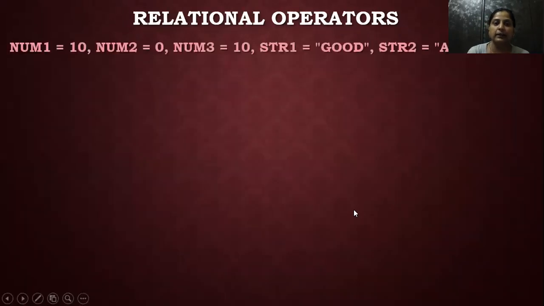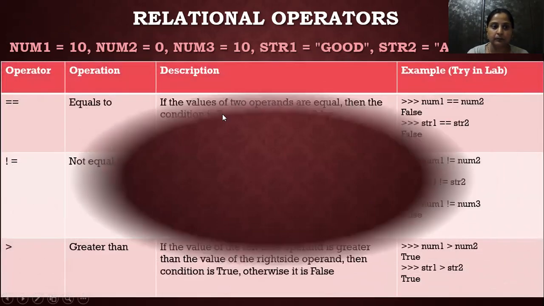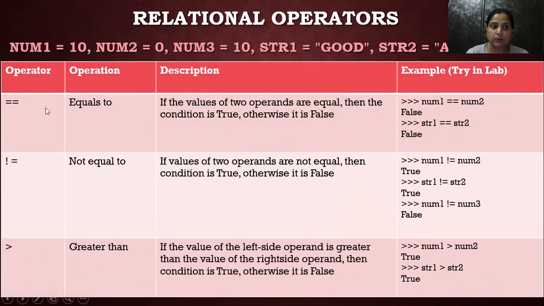Now, relational operators, which relate the values. Let's take some examples, like numeral 1, 2, 3, string 1, 2, afternoon. These variables have some values. Now, whenever we compare two values and want the result that the left hand side is exactly equal to the right hand side, then we need equals to. In mathematics, we write a single equals sign, but in a programming language, a double equals sign defines equals to.